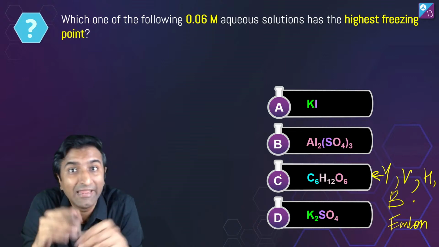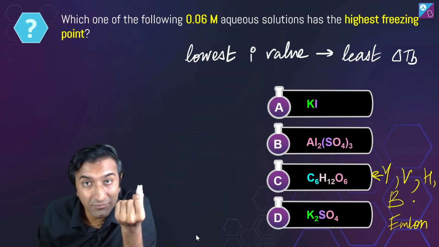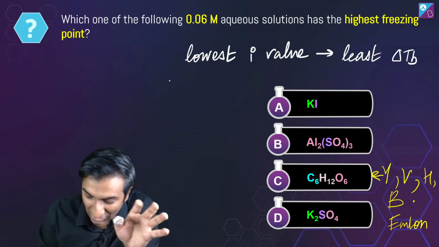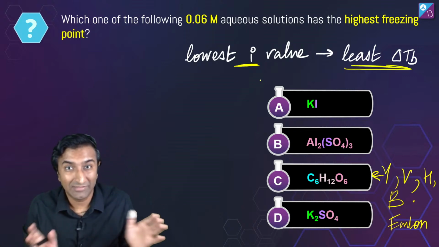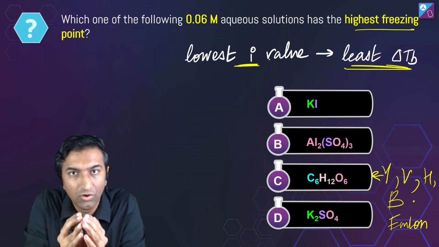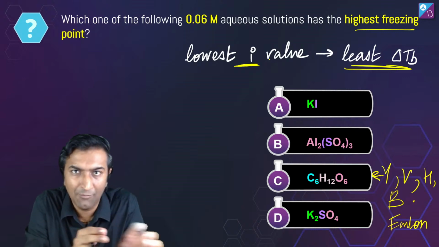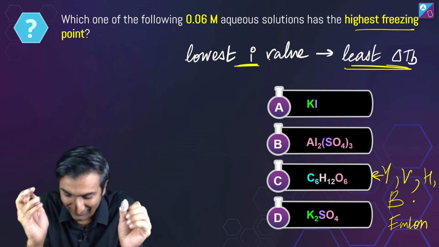ध्यान से सवाल करने के लिए thank you. Highest freezing point. Highest freezing point मतलब smallest delta TB, right? Lowest i value will have the least delta TB, मतलब will have the highest freezing point. Highest freezing point तो होता है पानी का 0. उसमें मैं थोड़ा सा सॉल्वेंट डालूं कम हो जाएगा. बट वो सॉल्वेंट का i की वैल्यू जो सबसे कम होगी, that will have the highest freezing point.